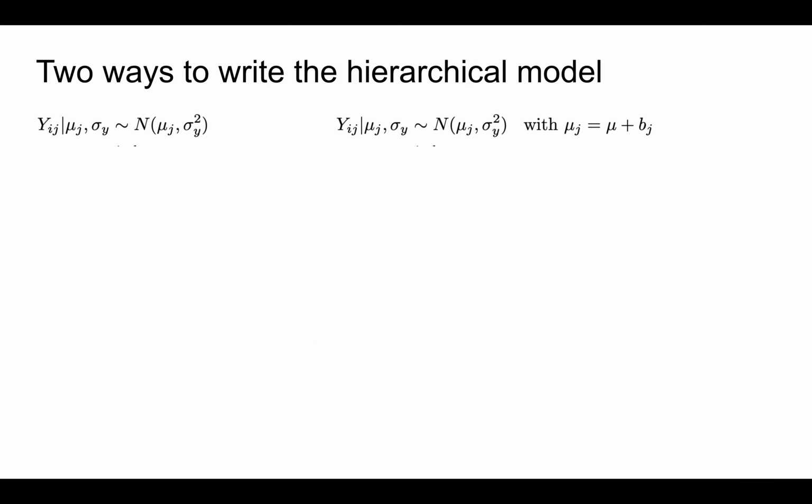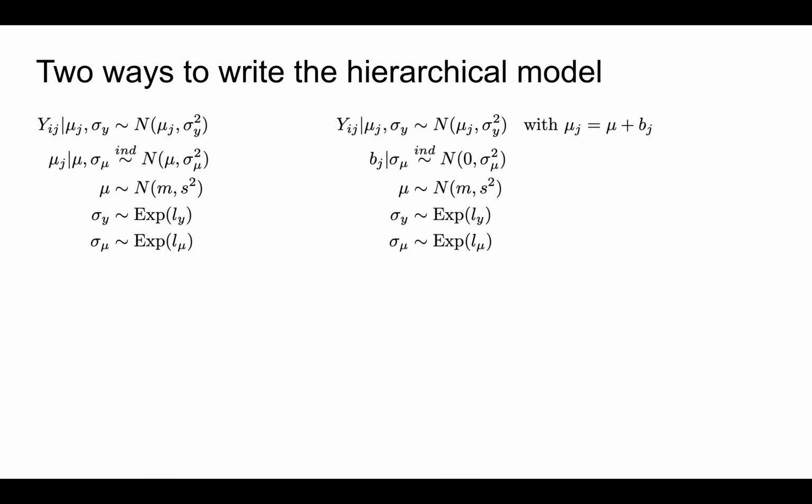With this in mind, we can express our model in two equivalent ways. In the first layer, we might note that within artist j, song popularity varies normally around mean μj, where μj is equal to mu plus b sub j. Then, we can swap out the model for the μj terms with the model of their corresponding tweaks, b sub j. From there, the prior models on our global parameters remain unchanged.